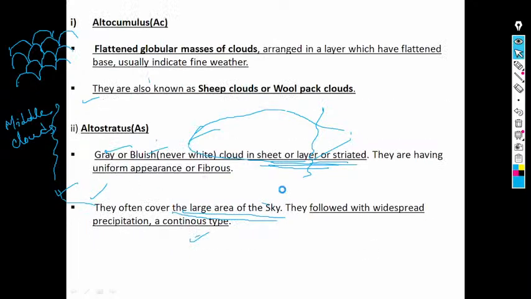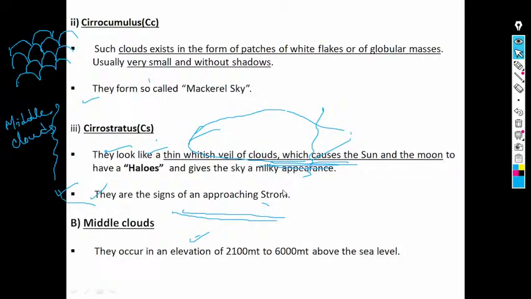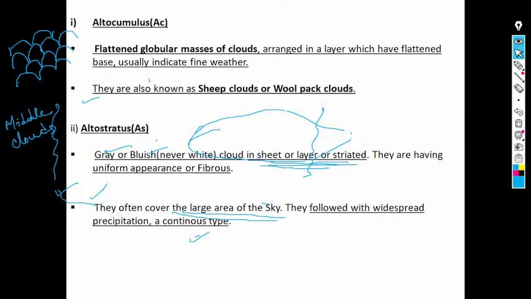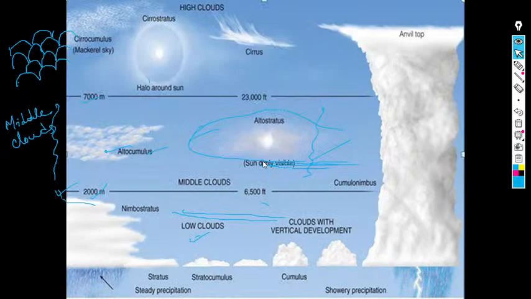Next. See, middle clouds are there. Normally, they are not that violent. Generally, mostly they are also not in drizzle form. So here we see the low clouds.